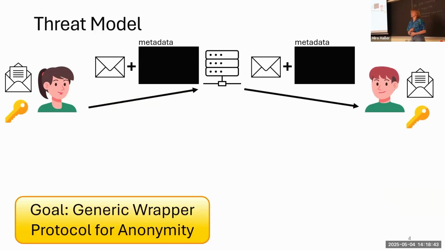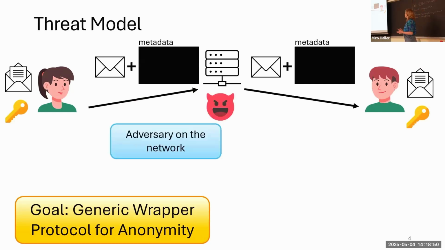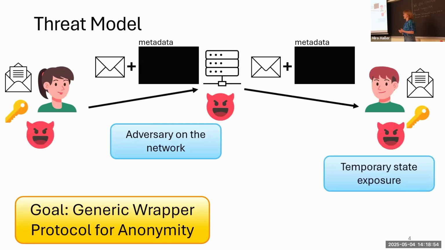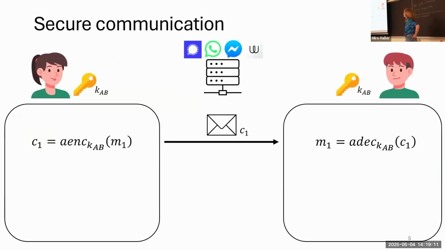Right, so let's look at our threat model. We assume that an adversary can see all the traffic which is on the network. And we also allow the adversary to temporarily expose user state. And we still want that previous communication is anonymous and the anonymity of future communication can be restored. Right, and before I show you our construction, I want to provide some background on secure messaging.